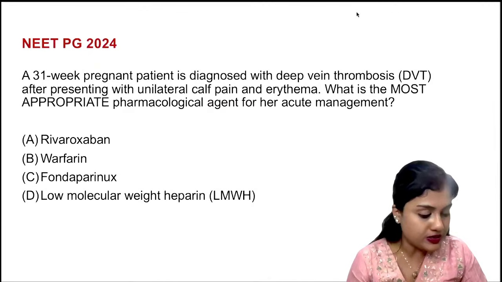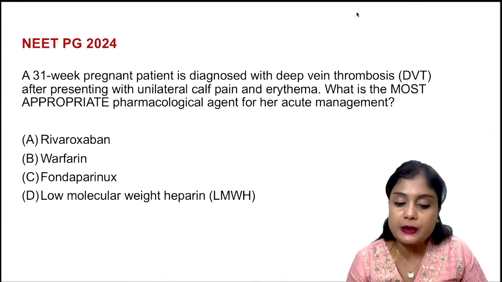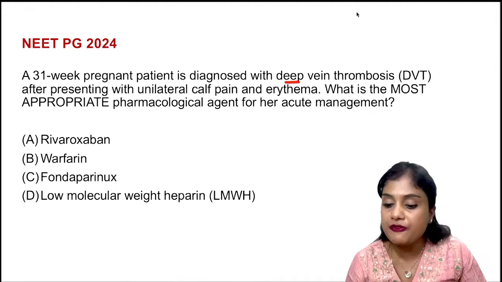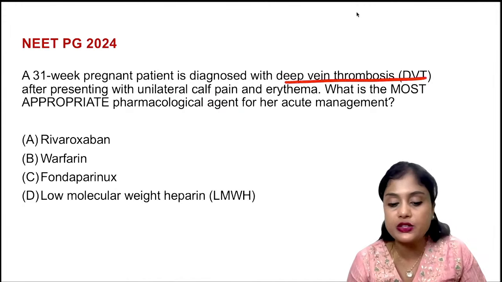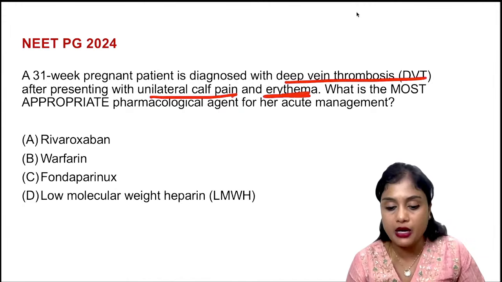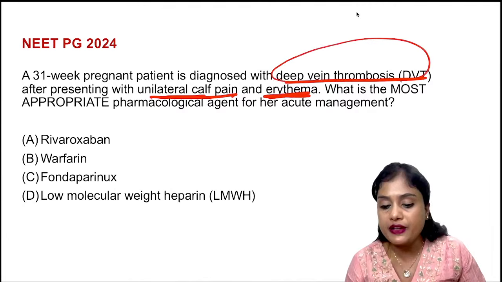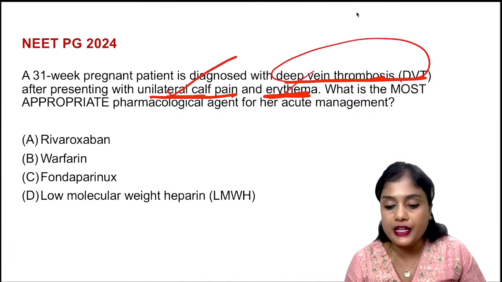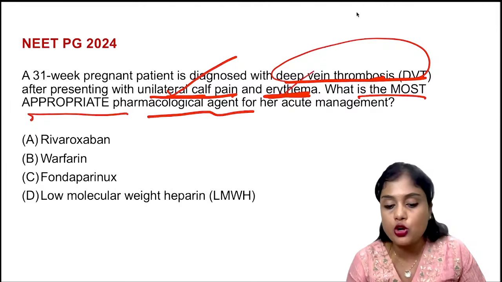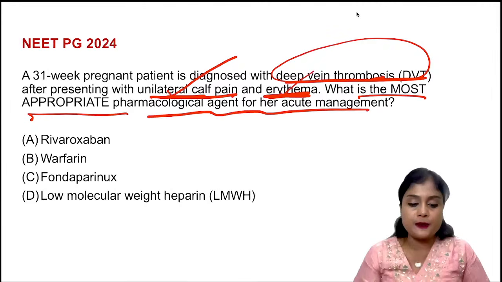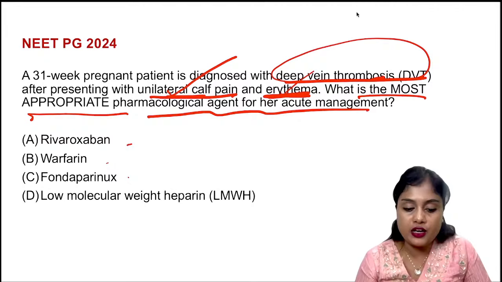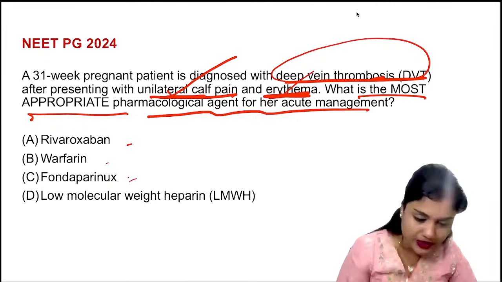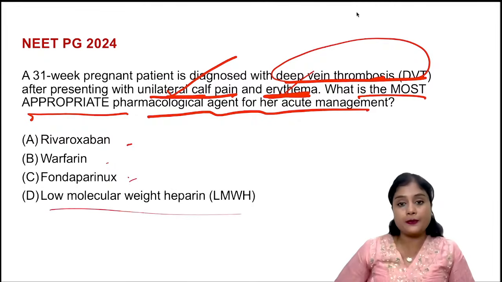Next question. A 31-year-old pregnant patient was diagnosed with deep venous thrombosis after presenting with unilateral calf pain and erythema. So she is having DVT. There is unilateral calf pain and erythema. What is the most appropriate pharmacological agent in her acute management? Rivaroxaban, warfarin, fondaparinux, or low molecular weight heparin.